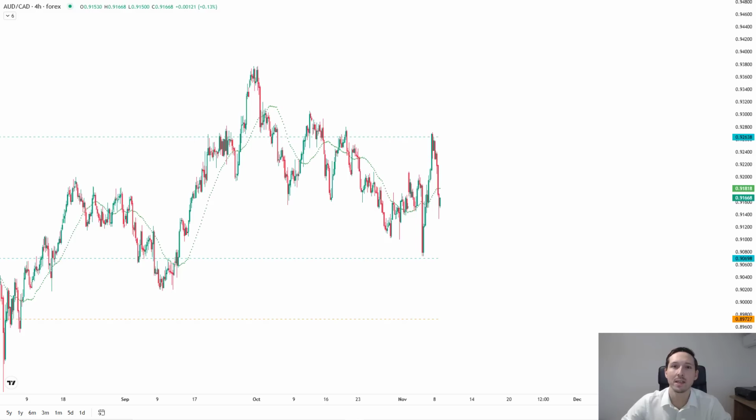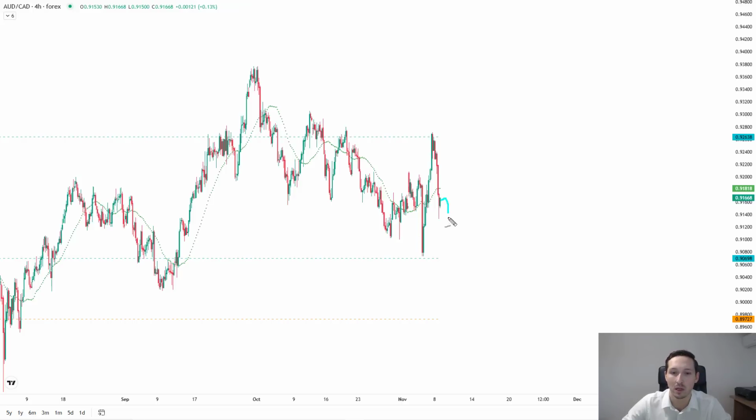Okay, kicking off the watch list then with AussieCAD, which is one of my favorite pairs going into next week, because we've got the Australian dollar benefiting from a more inflationary outlook, but the Canadian dollar, which should benefit from an inflationary outlook if crude oil is going up, is seeing a weaker crude oil price, and therefore it's suffering. So going into next week, I do like this market to the upside.